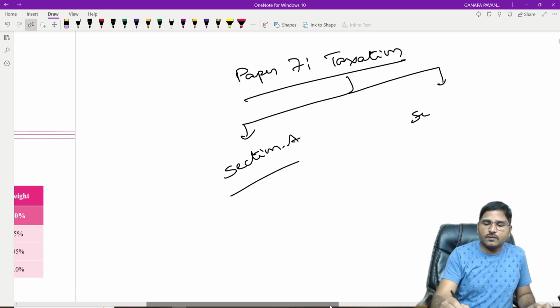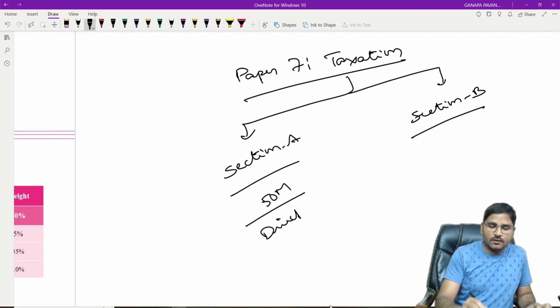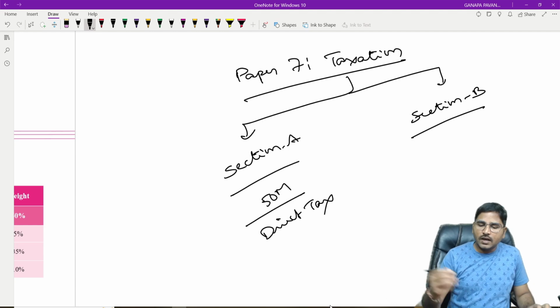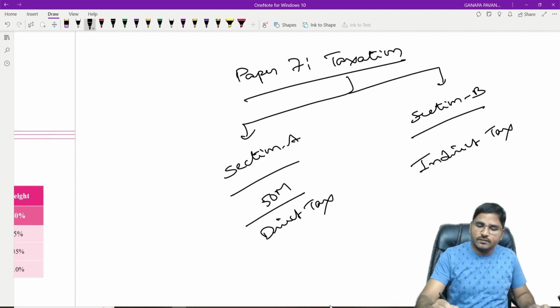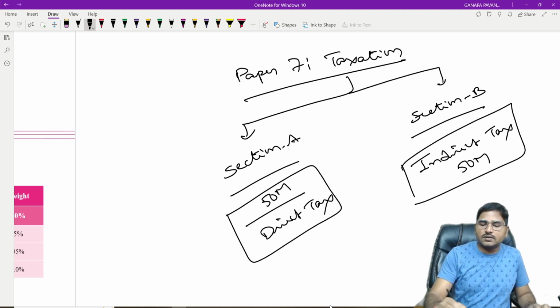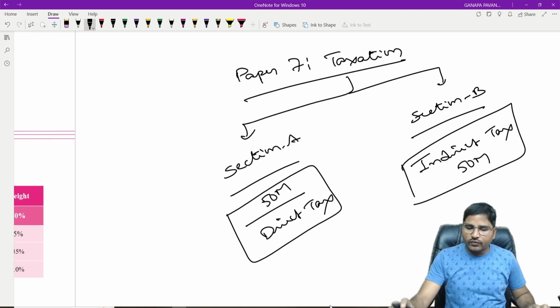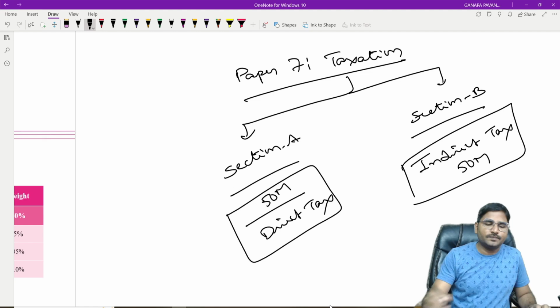Section A, section B. Section A is for 50 marks, that is direct tax, and section B concerns indirect taxes. It is also for 50 marks. So totally direct tax is for 50 marks and indirect tax is also for 50 marks. Now in today's session we are going to start with indirect taxes.